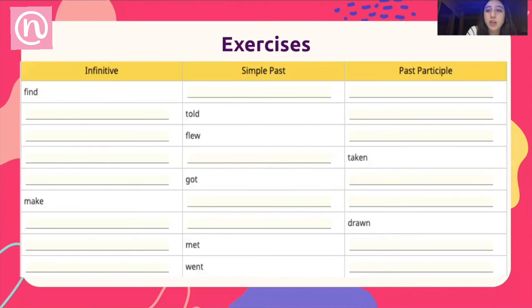Now let's fill this table depending on what the problem is asking you. Here in this column we have the infinitive verbs. In this column we have the simple past verbs and the past participle verbs. Now for the word find, its simple past will be found. And the past participle is found. It's written the same way.